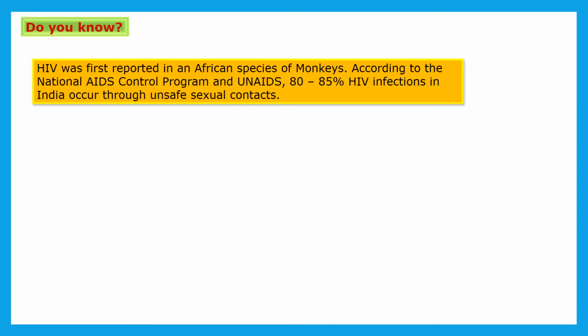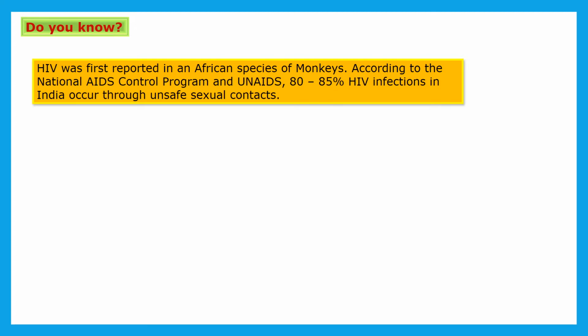Now, do you know HIV was first reported in an African species of monkey? According to the National AIDS Control Program, 80 to 85% of HIV infections in India occur through unsafe sexual contact.